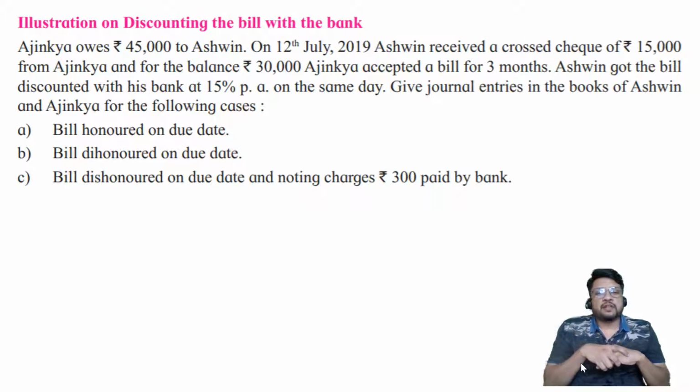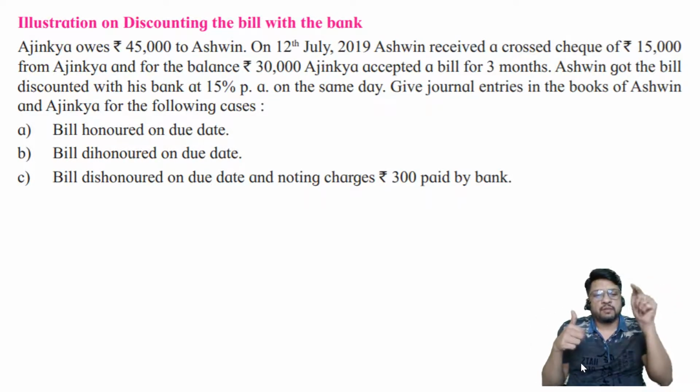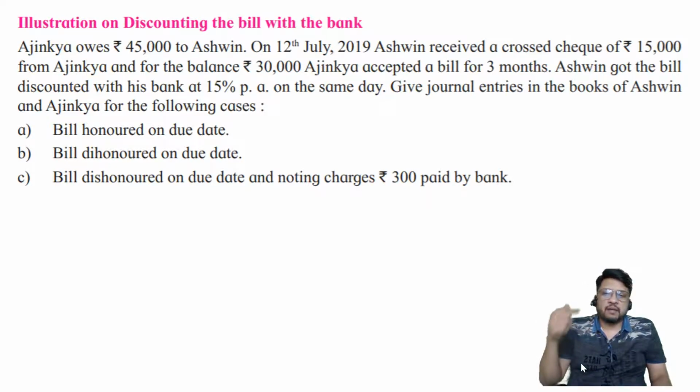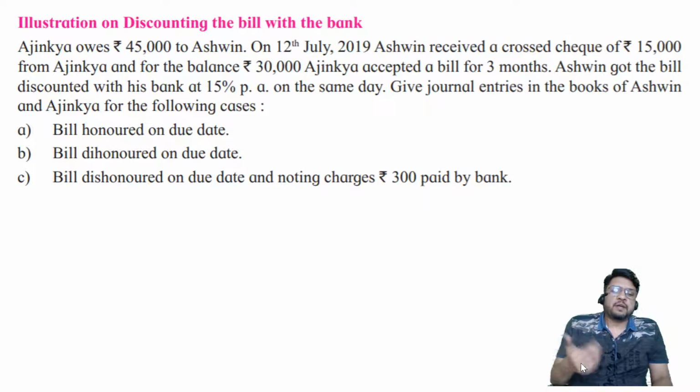So I repeat, this interest on the amount which is advanced by the banker to the drawer is not paid at the time of maturity of the bill, but it is deducted at the time of giving the advance itself. That's why it is not called interest, but it is called a discount. And that's why the process is not called a loan given by the banker, but it is called a bill discounted with the banker.